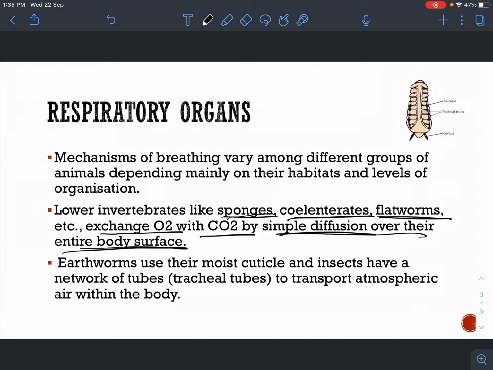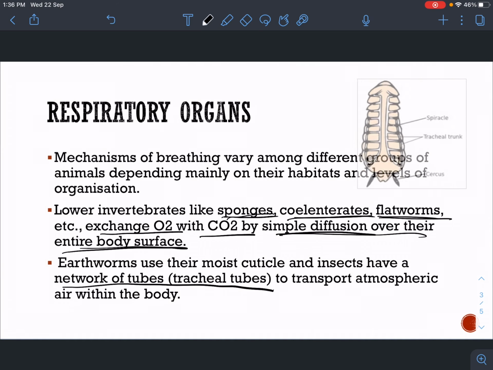Earthworms use their moist cuticle, that is their moist surface, and insects have a network of tubules called tracheal tubules to transport atmospheric air within the body. So earthworms will use their moist cuticle. Cuticle is basically a layer over their skin, and insects have a network of tubes. So basically a whole network of tubes is present within an insect, mostly in case of arthropods like cockroaches, which helps in transport of atmospheric air.